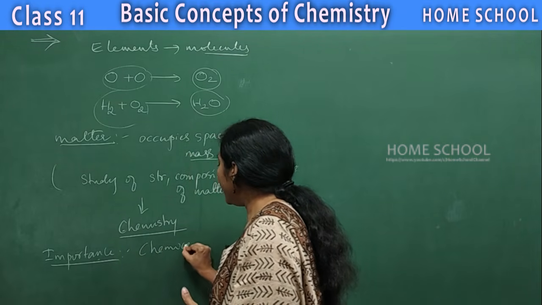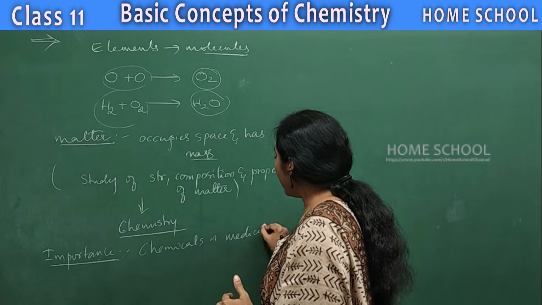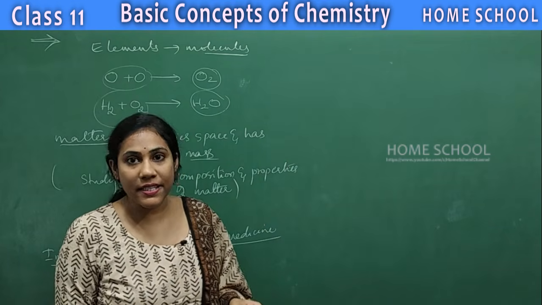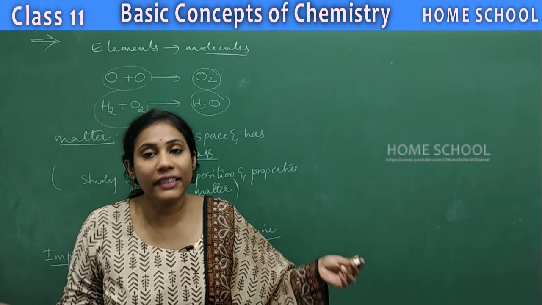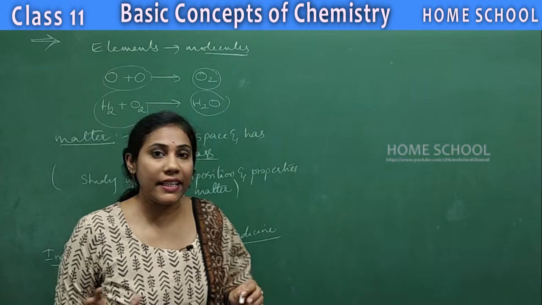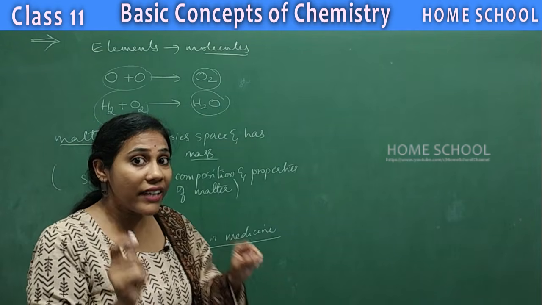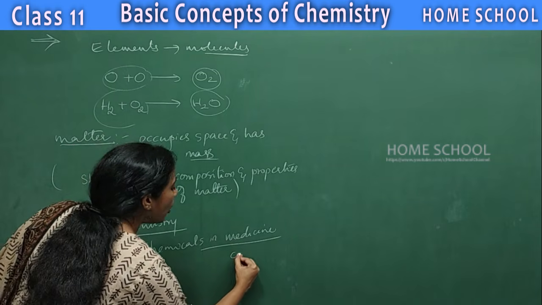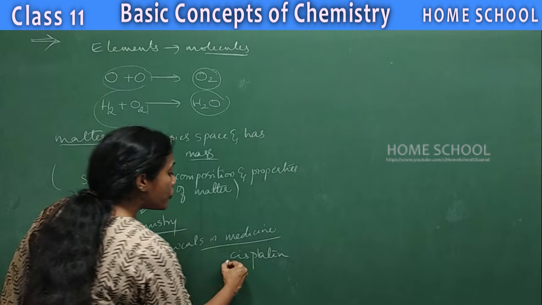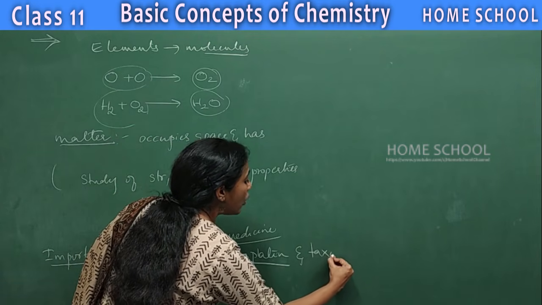Chemicals are widely used in the field of medicine, right? Nowadays every disease can be cured with the help of medicine, and this medicine is nothing but chemicals. These chemicals are prepared by various reactions, I can say. And two such chemicals I will mention here. They are very, very important. There is a chemical called cisplatin. These are the things mentioned in your NCERT books. So I am mentioning here cisplatin and another medicine called Taxol.